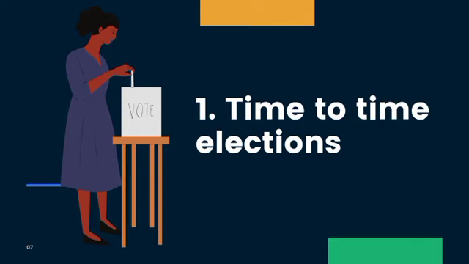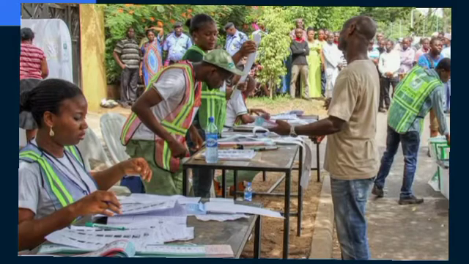Democracy involves election that comes up regularly or that comes up from time to time. In Nigeria, the time frame is 4 years. So a new leader is elected into office every 4 years. The last election was conducted in 2019 and the next one is going to be conducted in 2023.